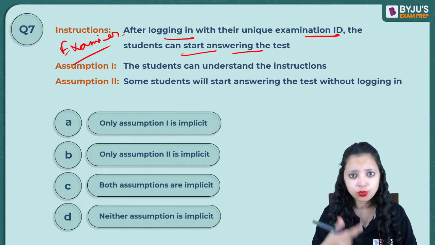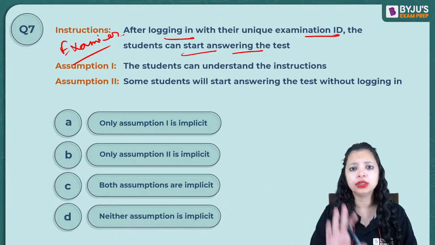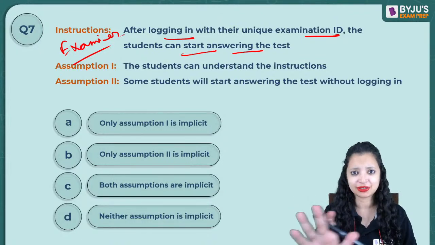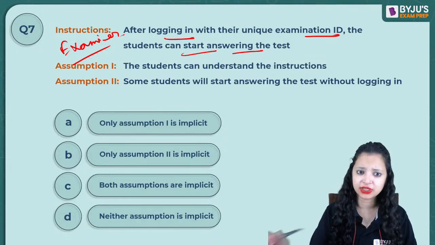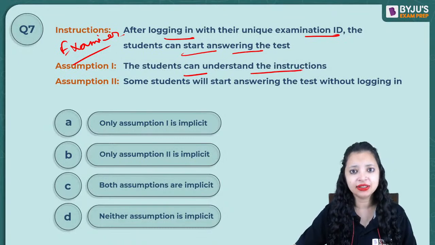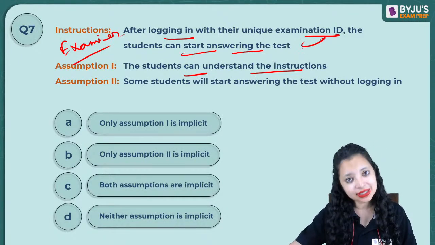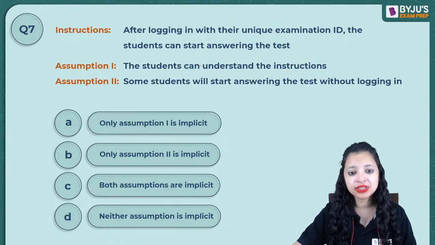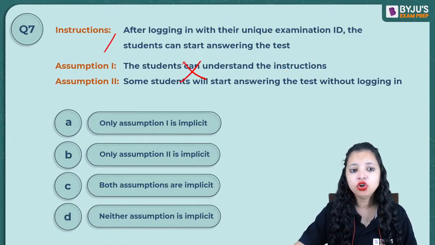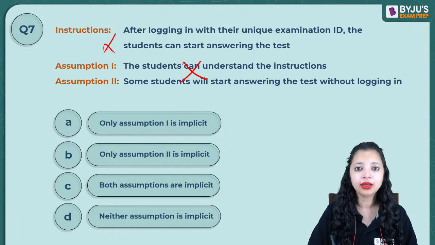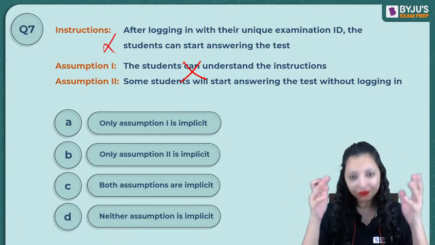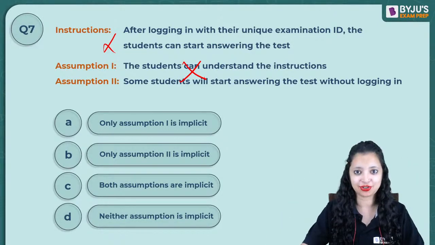And the language in which the instructions are given is also understood by the readers or listeners. These are basic assumptions that will always follow. So the students can understand the instruction. Yes, he believes that. Because if he believes the students cannot understand, he will not give you this instruction. He'll probably sit there and make everybody log in physically instead of giving them the instructions.